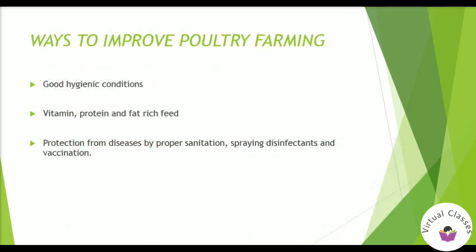Now let's have a look at the ways by which we can improve our poultry farming. For good production of poultry birds, they are given proper nutrition and kept in hygienic conditions and proper temperature conditions. Broiler chickens are fed with vitamin, protein, and fat rich feed for better growth. Poultry fowls are affected by diseases caused by viruses, bacteria, fungi, and parasites. So, they are protected from diseases by proper sanitation, spraying disinfectants, and vaccination.